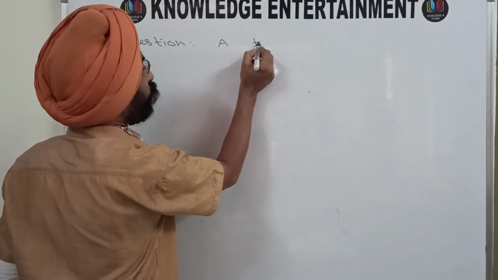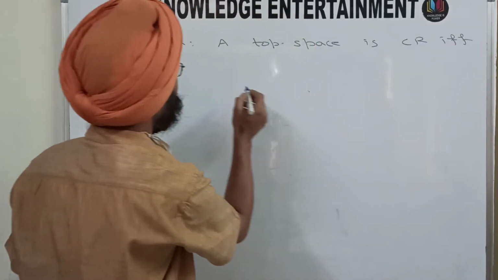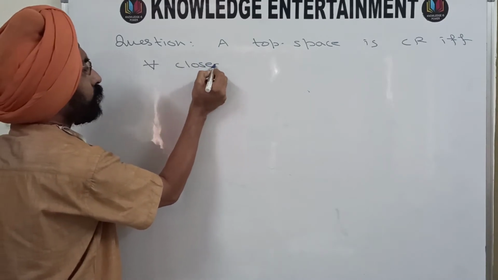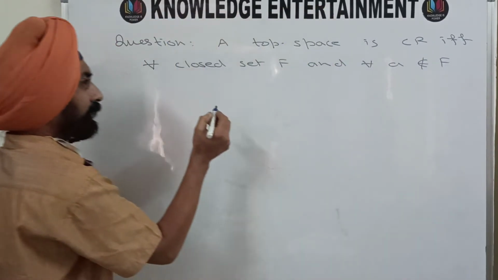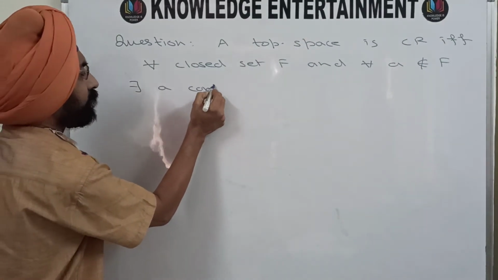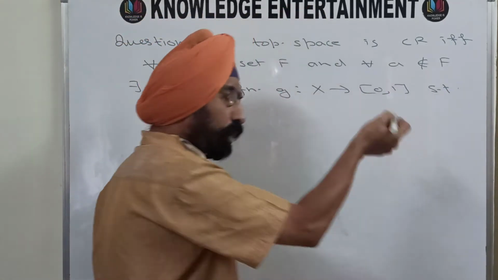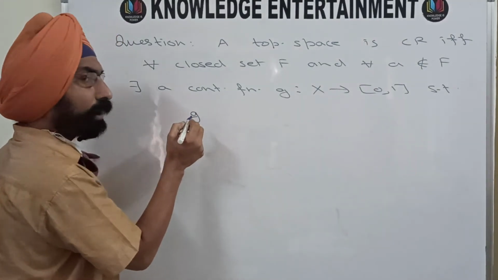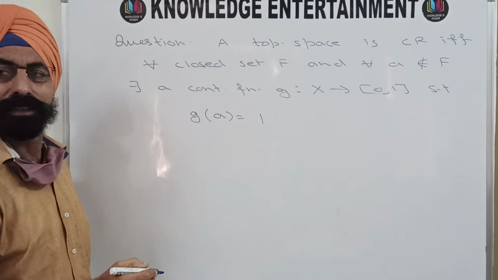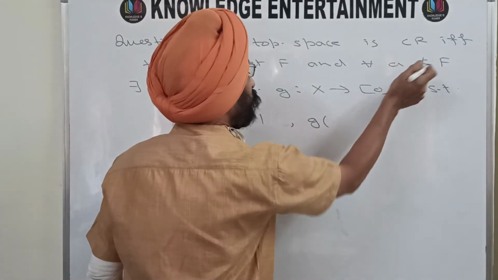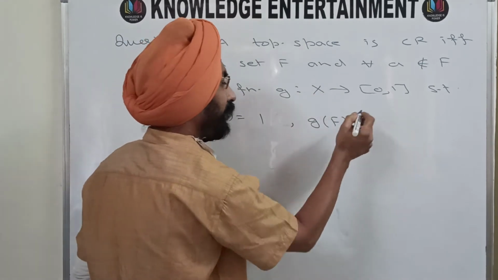A topological space is completely regular if and only if for every closed set F and for every a not belonging to that set F, there exists a continuous function g from X to the closed interval [0, 1] such that, now I am inverting the condition, g of that particular point a, earlier it was 0, now I am making it 1, and g of every point of that set F, earlier it was the singleton set {1}, now I am making it the singleton set {0}.